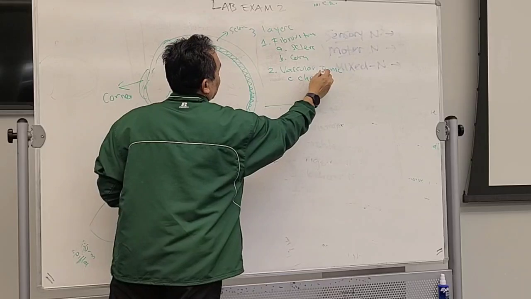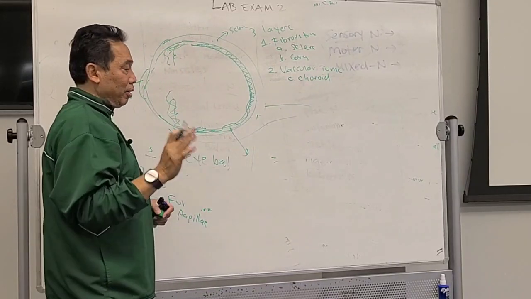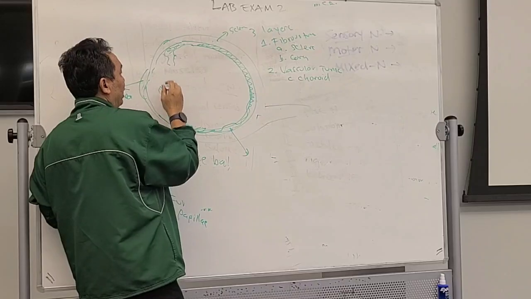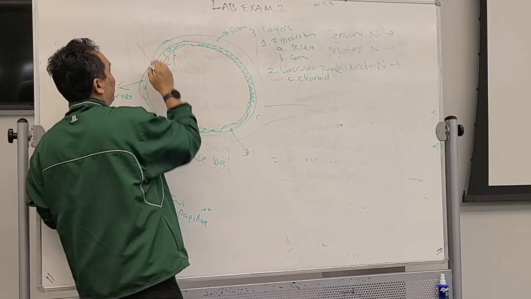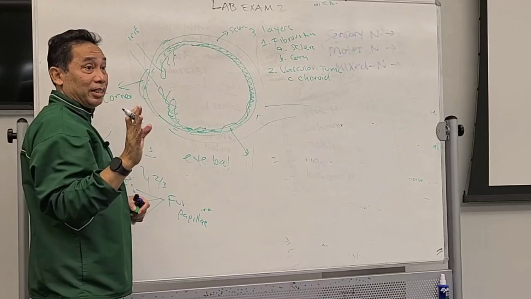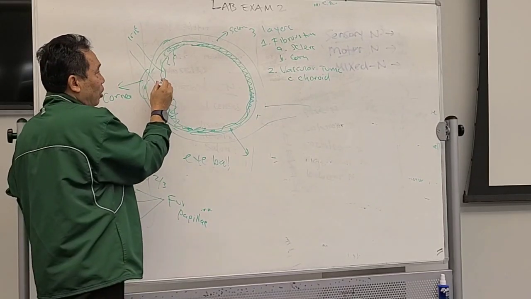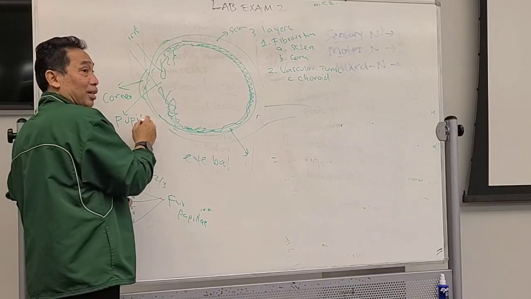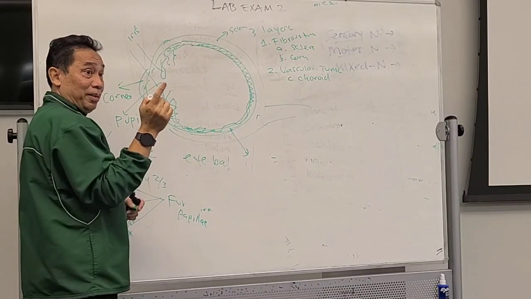Choroid. Okay, choroid. Right? And then in the front, choroid become iris. Right? Iris. And iris control the hole. What do you call the hole of the eyes? Pupil. Right? Are you with me?